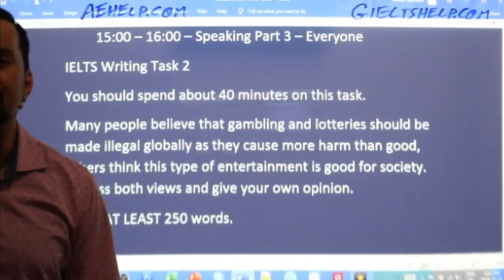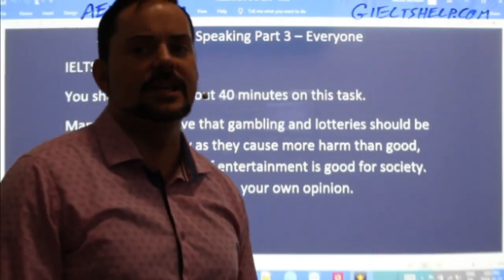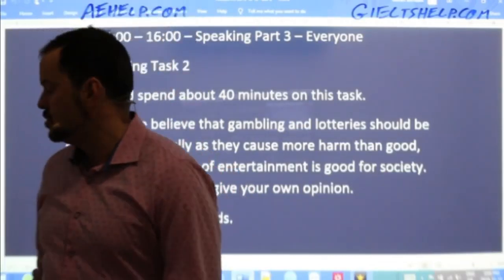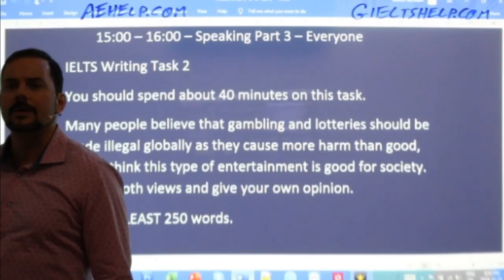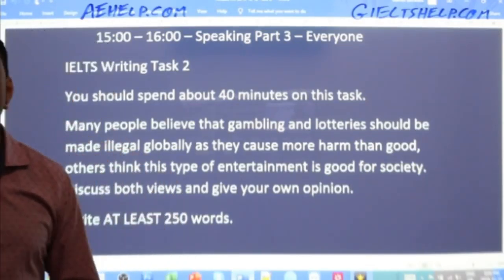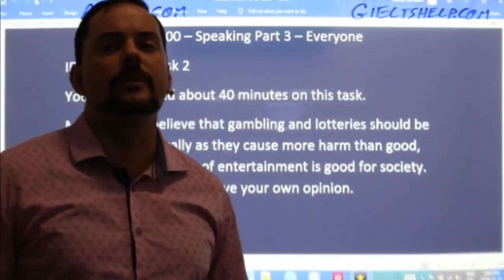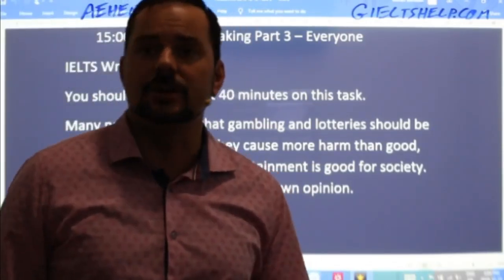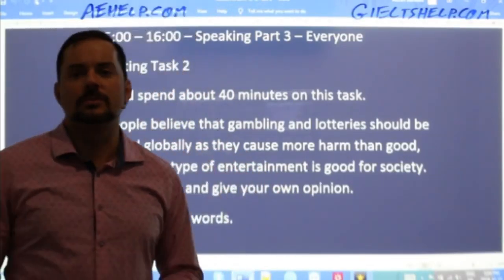So, discuss both views. Hadi Ipek, good question. Hadi Ipek is asking, should I start with task 2 maybe? No, definitely don't start with task 2. Start with task 1, because task 1 helps warm up your writing and your thinking. And it's easier, Hadi. It's a little bit easier than task 2. So start with task 1.